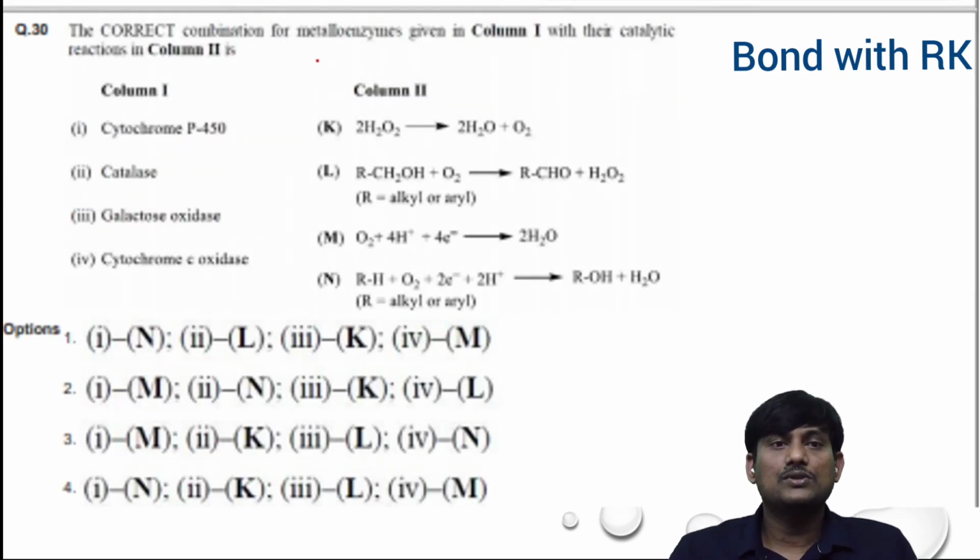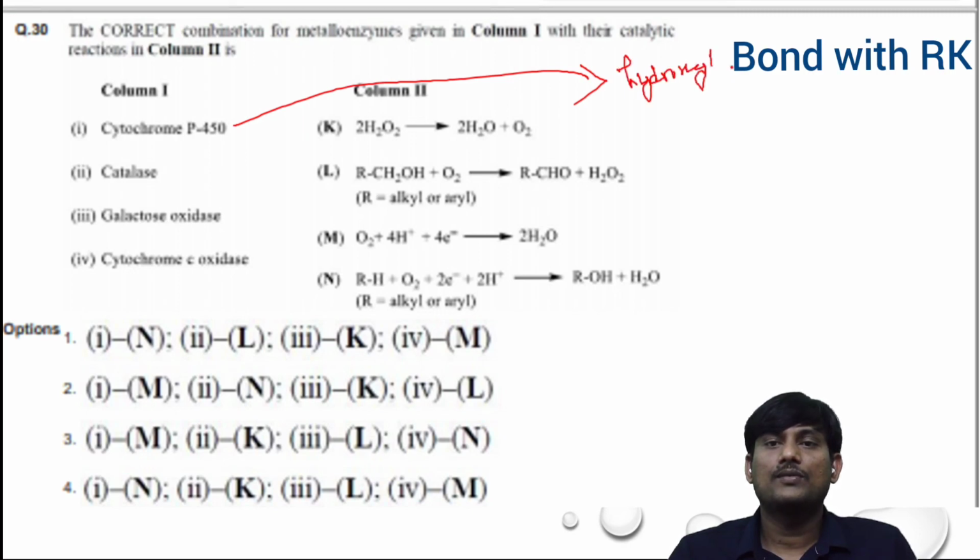The correct conclusions for the metalloenzymes given in column 1 with their catalytic reactions in column 2 is. What is the correct one? Cytochrome P450. What is the nature of cytochrome P450? It's acting as hydroxylation or epoxidation.